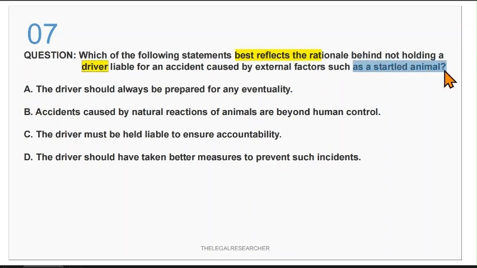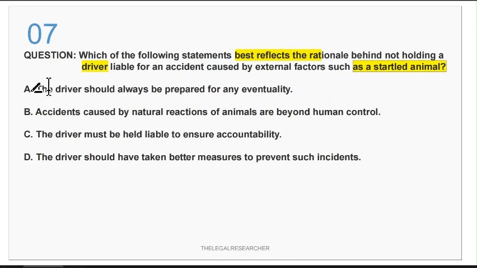This is related to Holmes versus Mather facts, wherein a person is driving a horse, and there is a dog which barked, and that made the horse startled, and that eventually led to the horse running here and there, and this caused damage to other persons. So what could be the basic reason that the driver was not held liable?